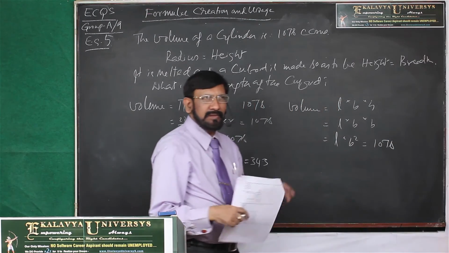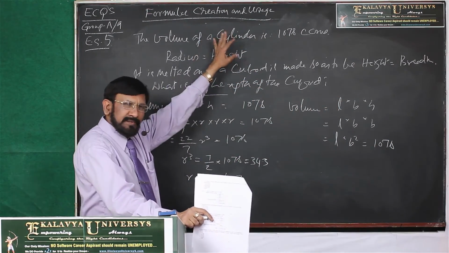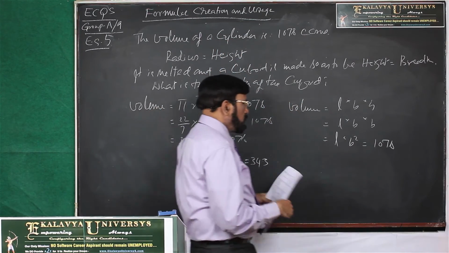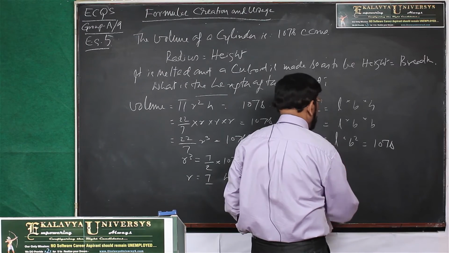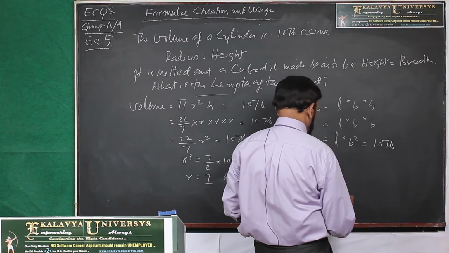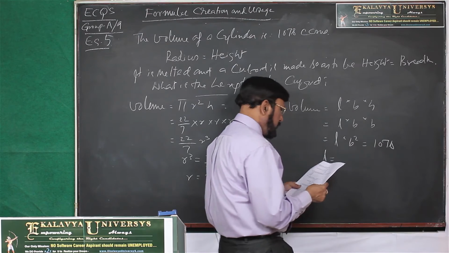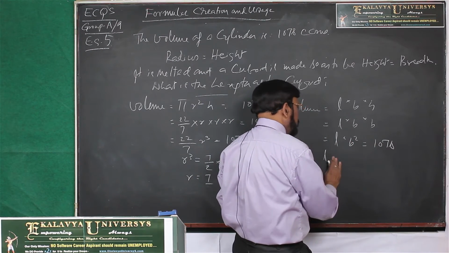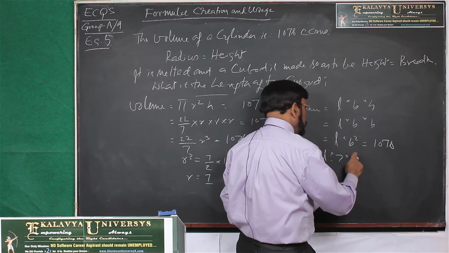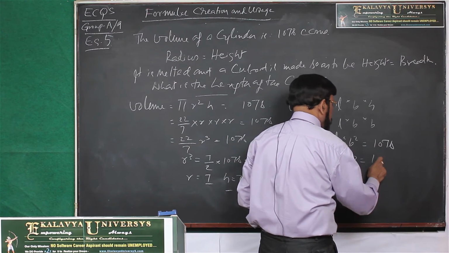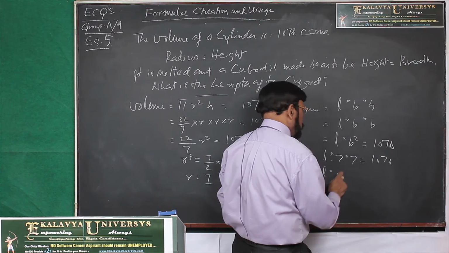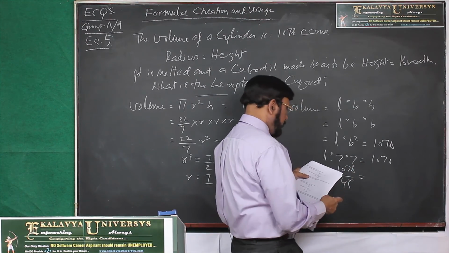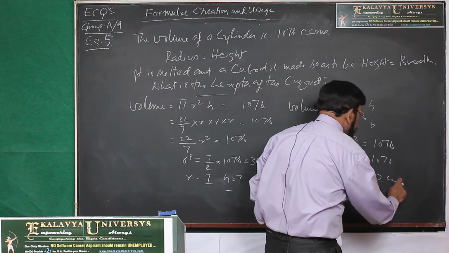Same volume, because the cylinder is melted and cuboid is formed with the entire volume. So then L is equal to 1078 by B's value we know, that is 7 into 7. L is equal to 1078 by 49, that is equal to 22 centimeters.